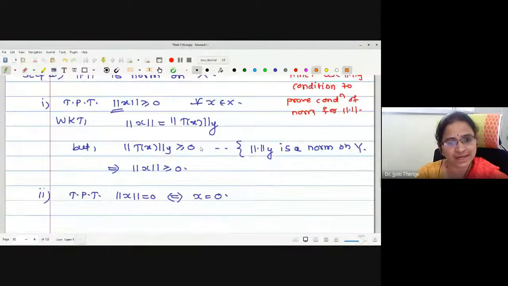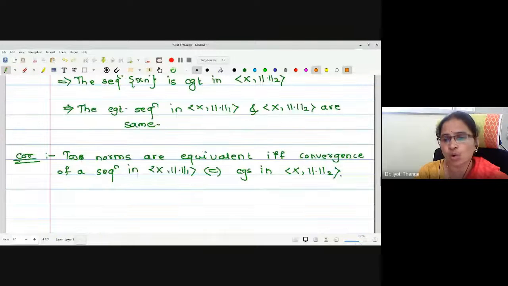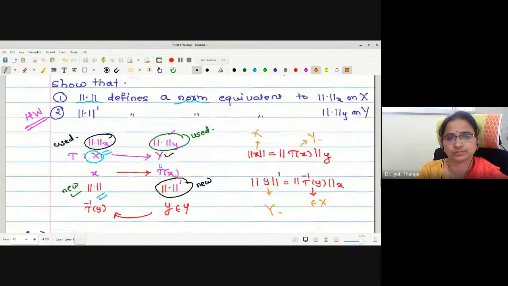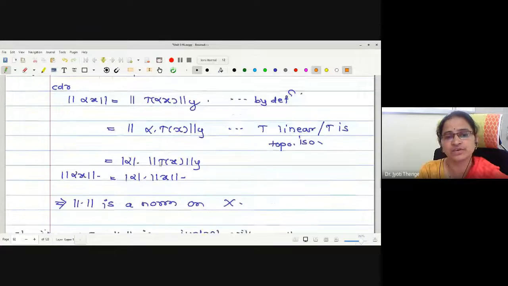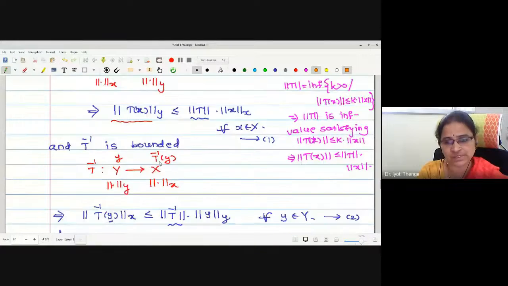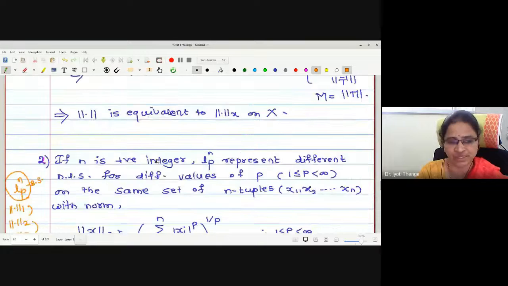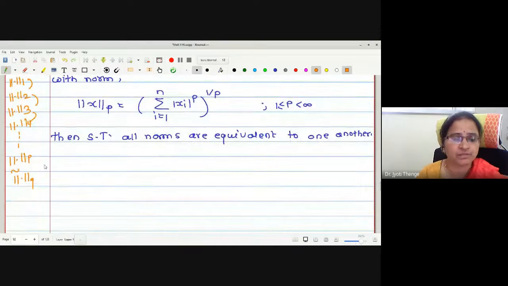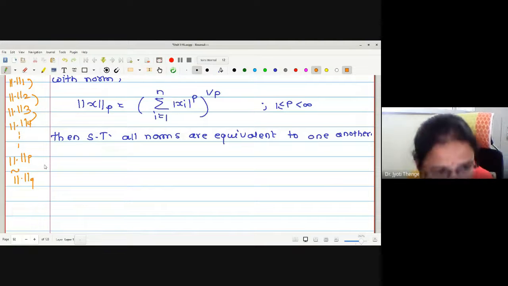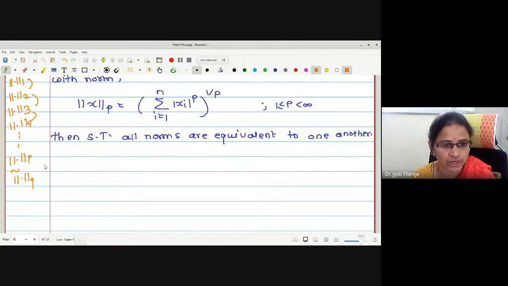Two norms are equivalent if and only if convergence of a sequence in one norm implies and is implied by convergence in the other norm. This fact we are going to follow. That is, we will start with one convergent sequence with respect to norm P, and then we will prove that the same sequence is convergent with respect to norm Q also. Is that okay? Let me just write the proof.